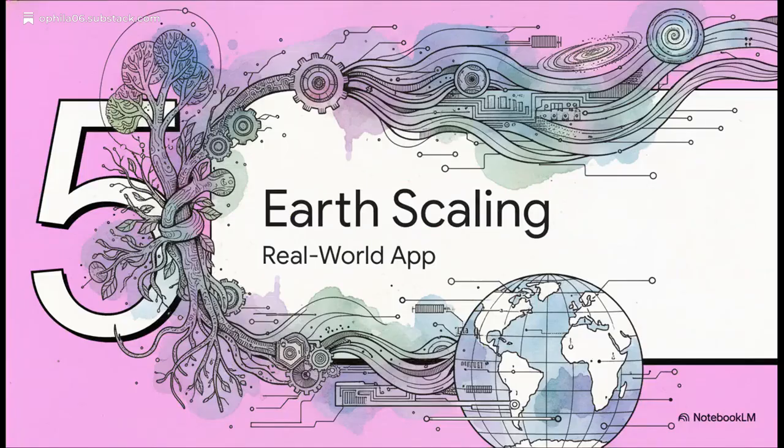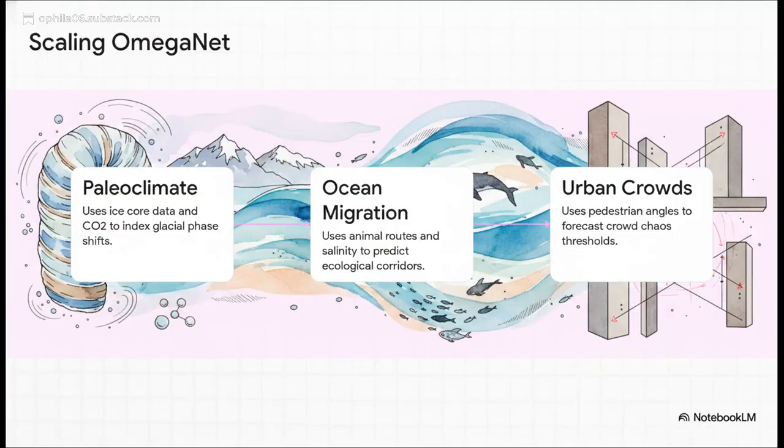Section 5. Scaling across the Earth. Real-world applications. If you're wondering how all this highly abstract philosophy applies to our daily lives, check this out. The Codex deploys the exact same omega operator across completely different scientific fields. For paleoclimate modeling, it inputs prehistoric ice core data as the state and CO2 as the bias. For oceanography, it tracks animal migration routes against water salinity. And for modern city planning, it uses pedestrian walking angles as the state, biased by building layouts.